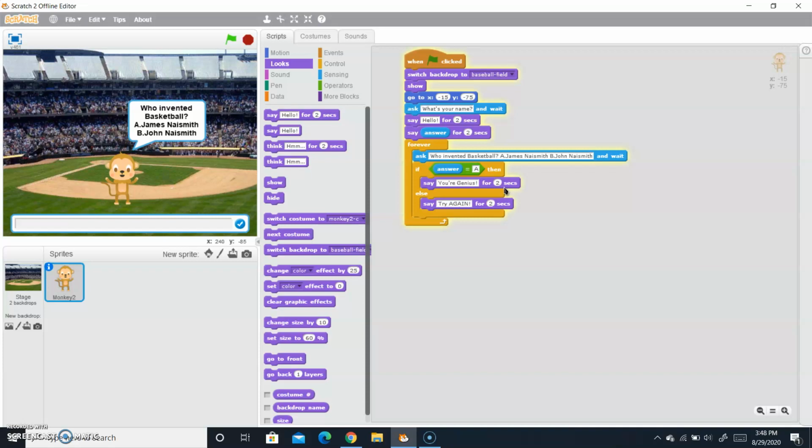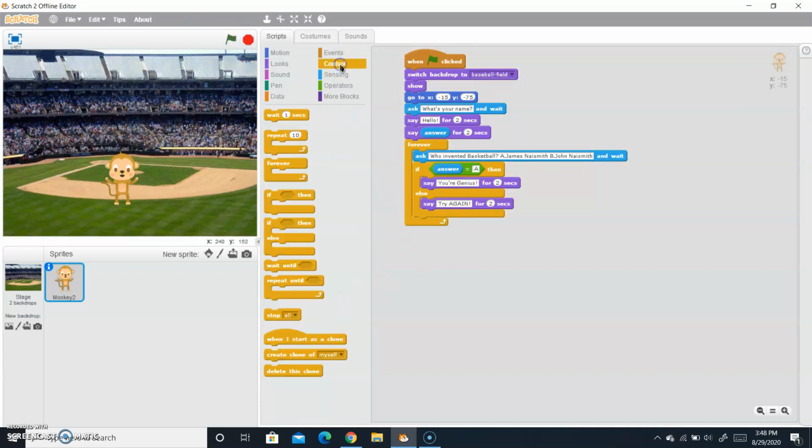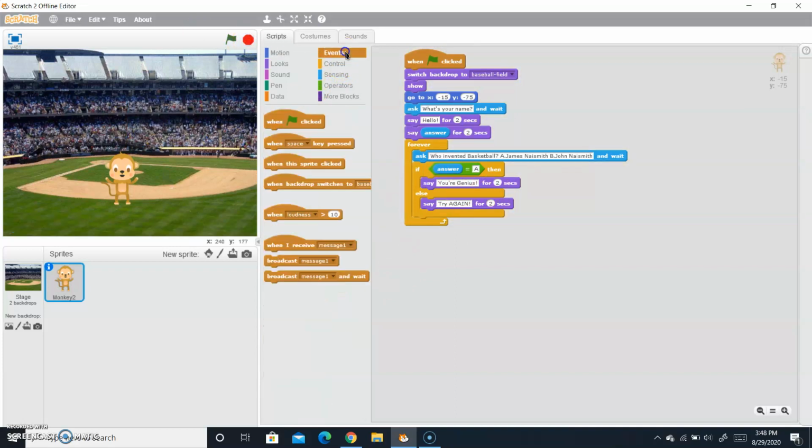So what we have to do now is change to question 2. After question 2 we will make it a winning backdrop. For question 2, go to events and take a broadcast message and make this question 2.